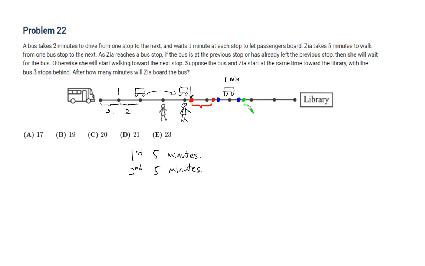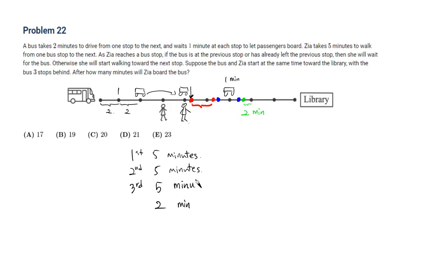She's going to spend about extra 2 minutes just to walk. But along that 2 minutes, the bus will arrive at the right point, and they will meet up at that particular stop. So the third begins with extra 5, and of course there's extra 2 minutes that have been spent for both the bus and Zia.